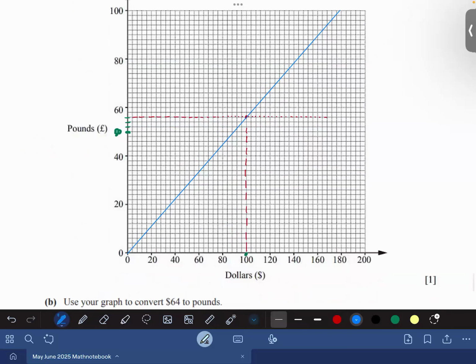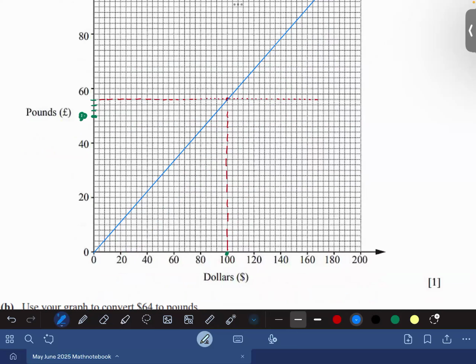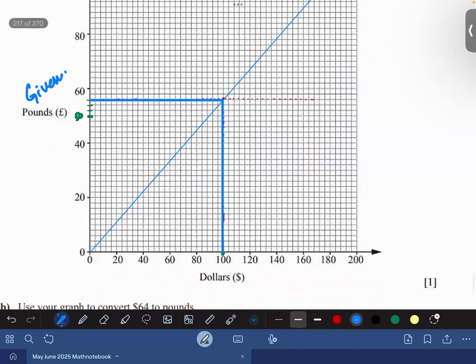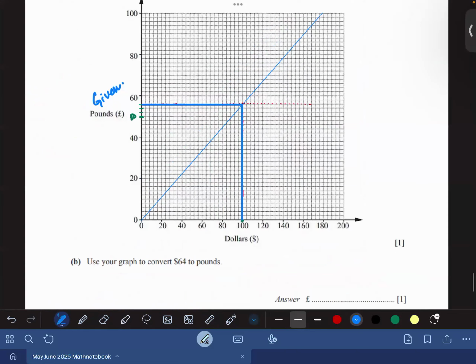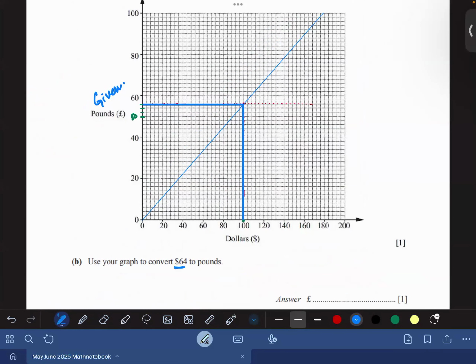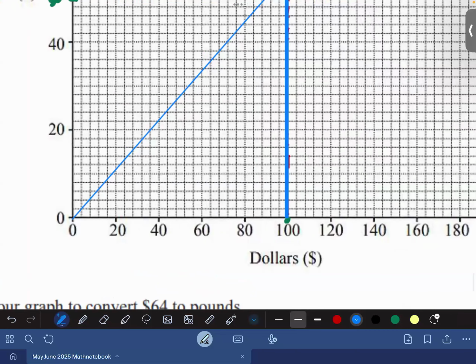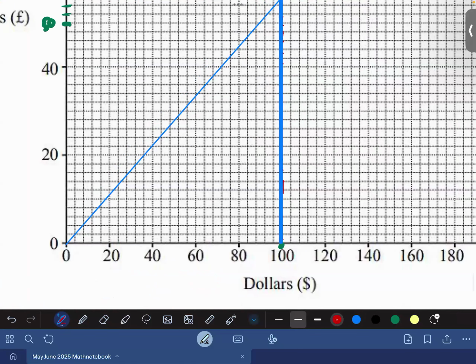And according to this graph, you can see one thing here, Aline, that this 56 pounds, they are equals $100 here. And this thing was given in the question. Agree? Yes, sir. Now examiner is saying use graph to convert $64 to pounds. So connect $64 to line. So where is $64? So you have $64 here, 62, and that is 64, right, Muid? And go there and see what's the answer.